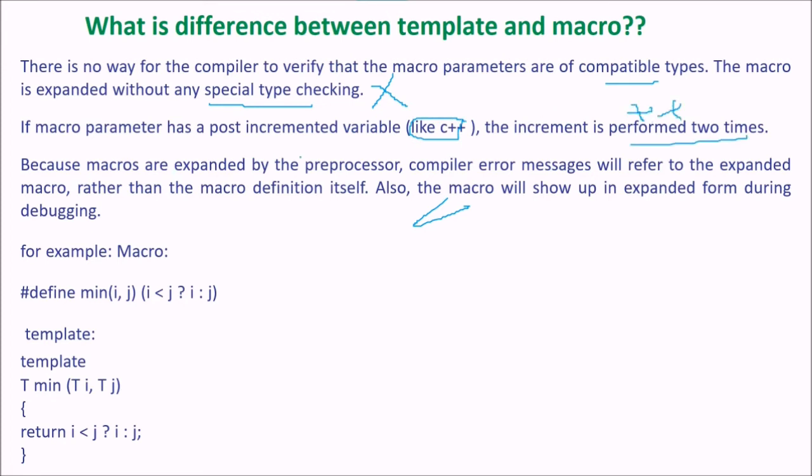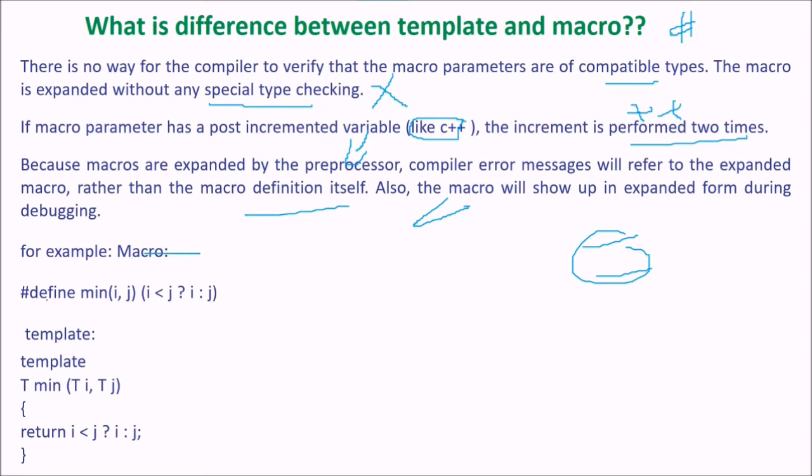Since macros are expanded by the preprocessor, you define a macro by hash. The compiler error message will refer to the expanded macro rather than the macro definition itself. The macro will show up in expanded form during debugging. So macro is just a replacement of that code in your program.